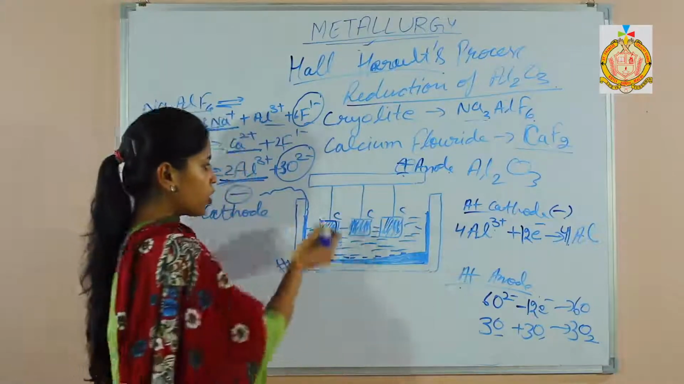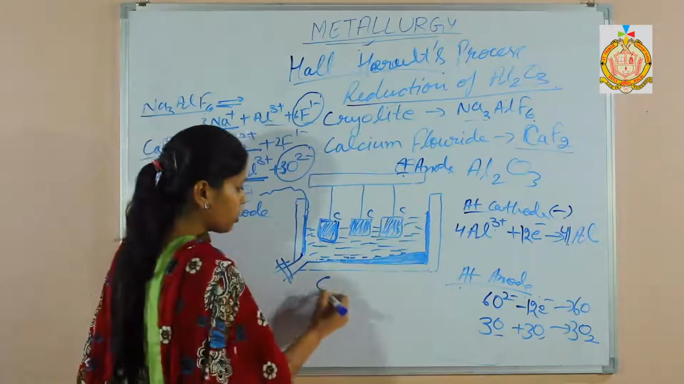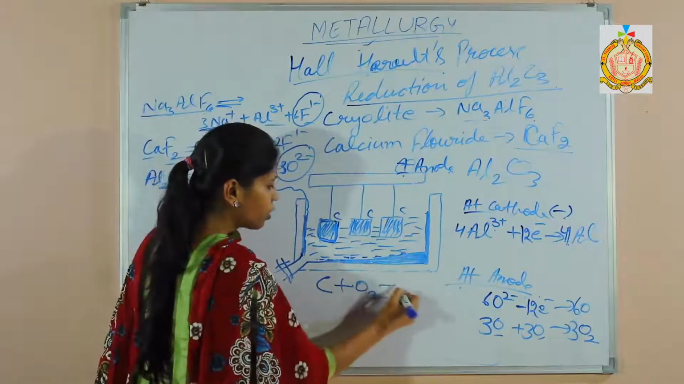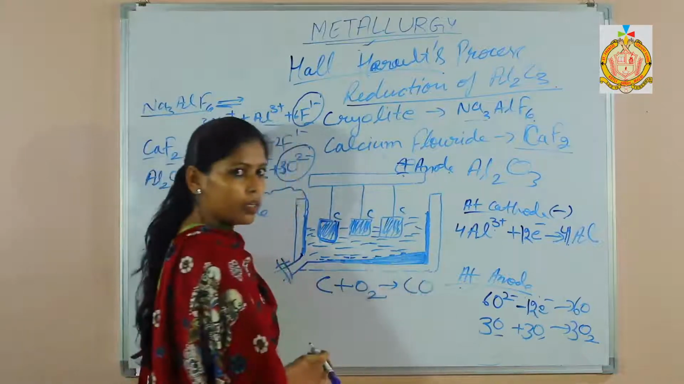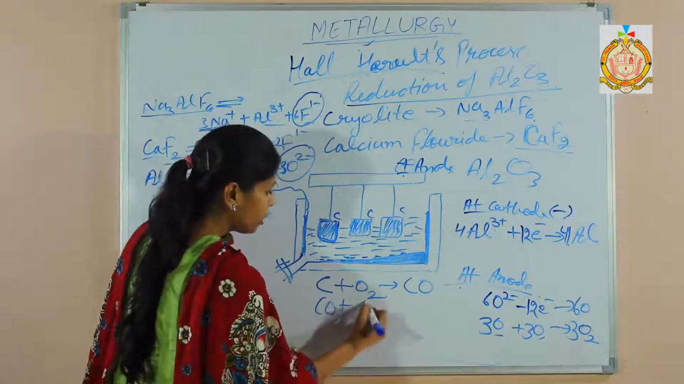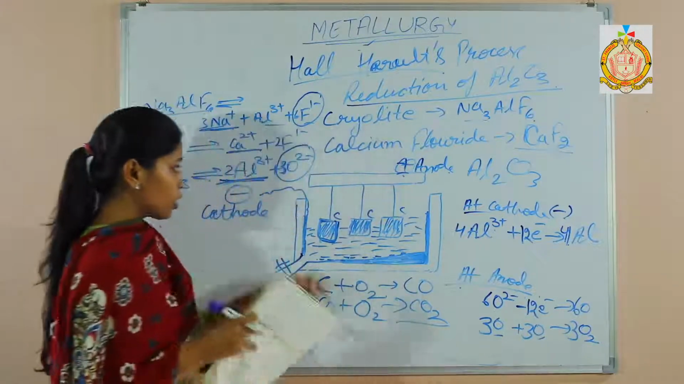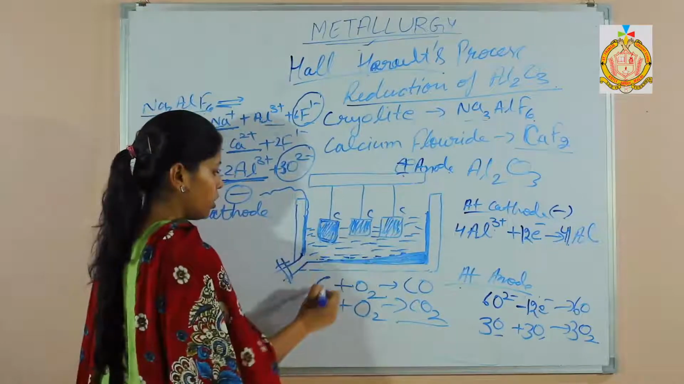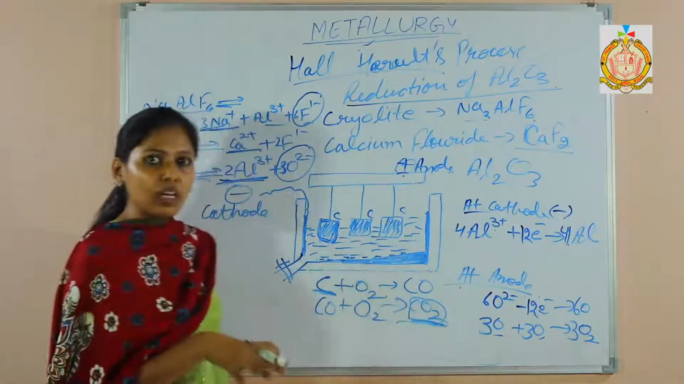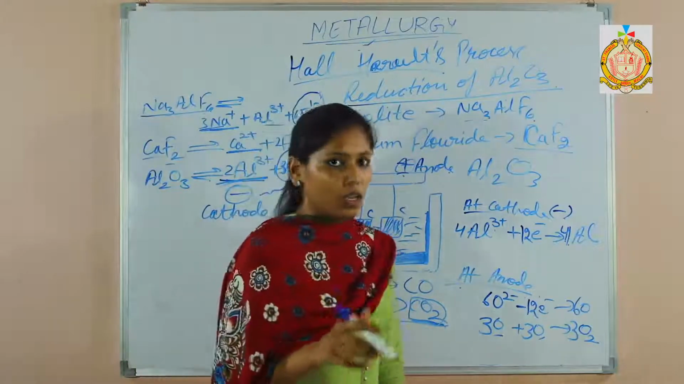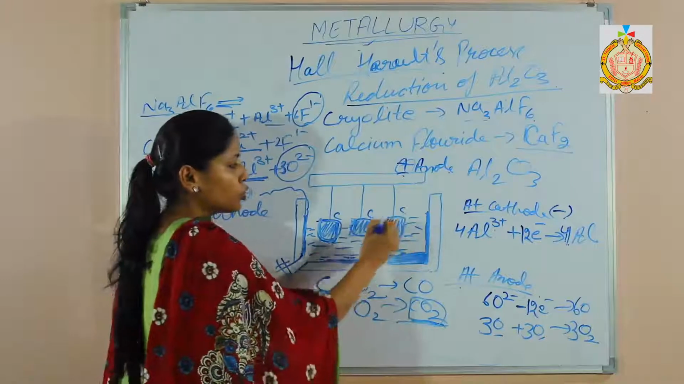So when oxygen gas starts evolving at the anode, what will happen? This carbon will combine with oxygen, then it will form carbon monoxide, and ultimately in the last it will form carbon dioxide. So these graphite rods are changing into carbon dioxide. There is burning of graphite rods. So there is a need to replace these rods from time to time.